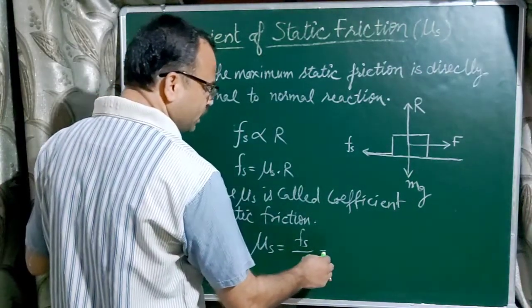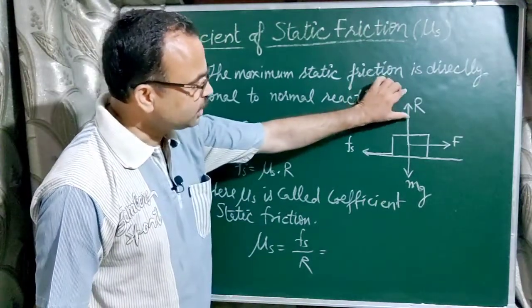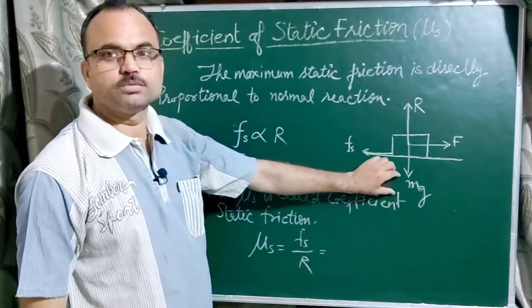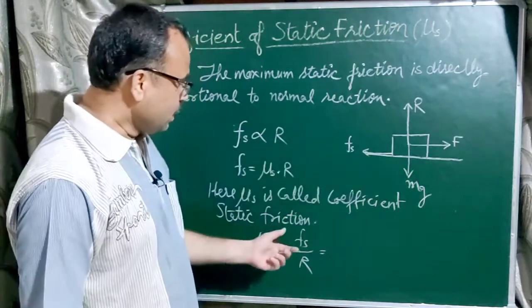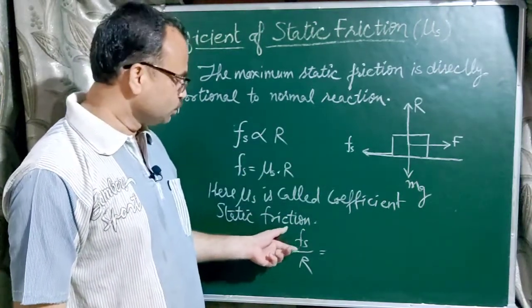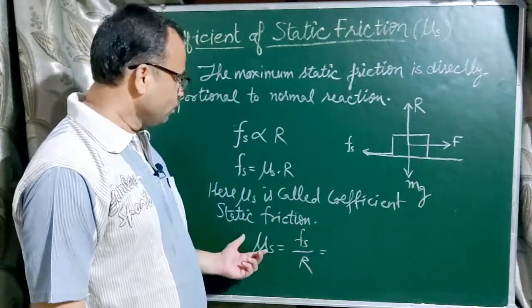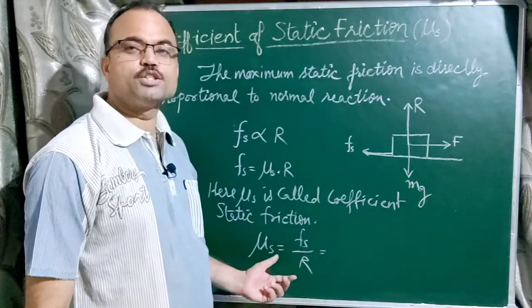Another important thing: it has no unit, because R balances the weight. The weight is a force whose unit is Newton, and the frictional force also has the unit Newton. Both units cancel, so the coefficient of static friction has no unit.